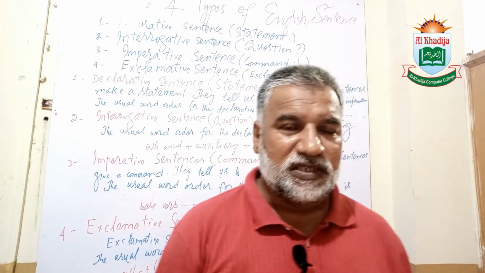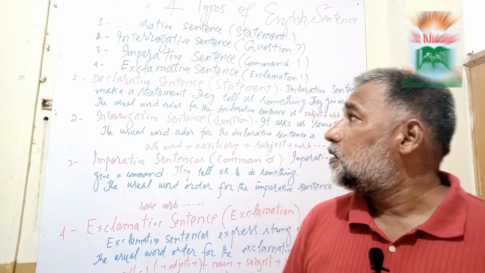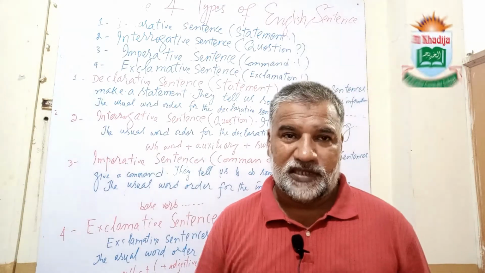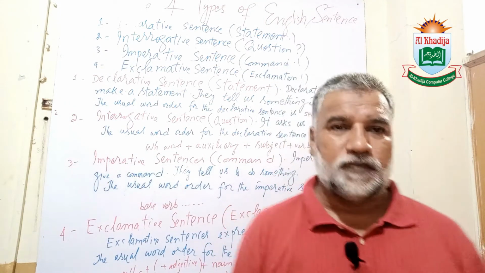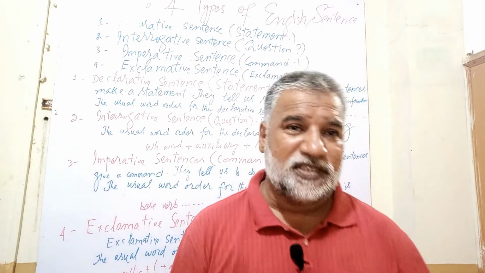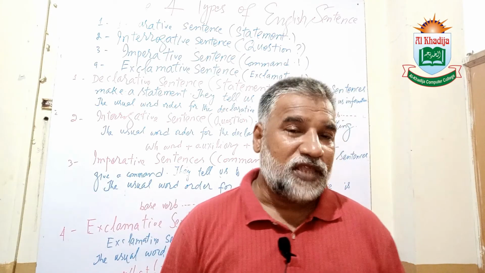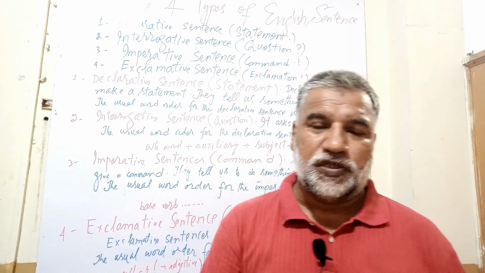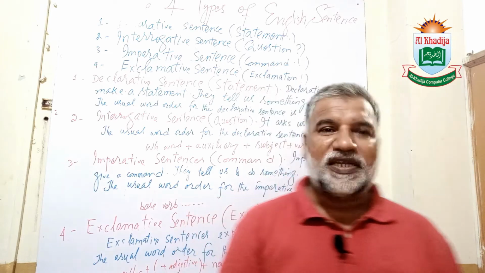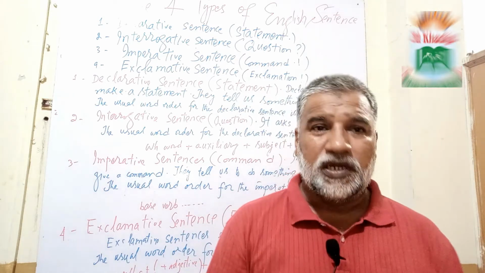Last but not least, the fourth type of sentences are exclamative sentences, because they show exclamation, surprise, and wonder. So they end with the sign of exclamation. So these were the four types of sentences. Now we will go into detail.